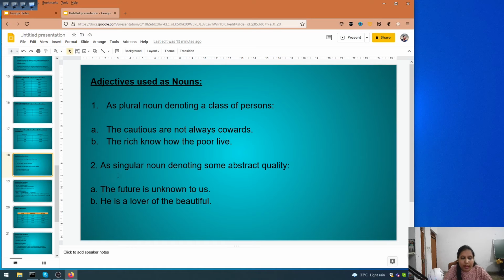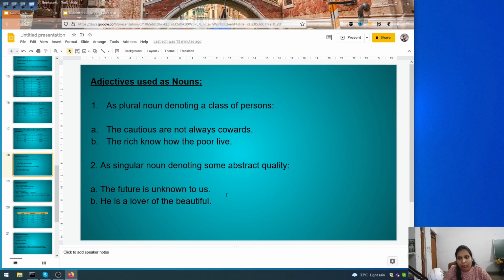In the same way, as a singular noun denoting some abstract quality. The future is unknown to us. Future is abstract, we cannot see it. So here it has been used as adjective, but yes, it is singular. The future is unknown to us. Who knew suddenly corona will come and we all will be sitting at our home, and something like work from home will come? Nobody knew about it, but suddenly it happened. So the future is unknown to us.